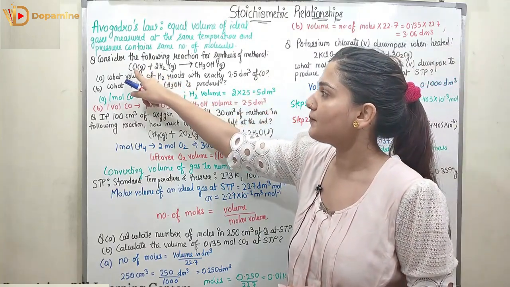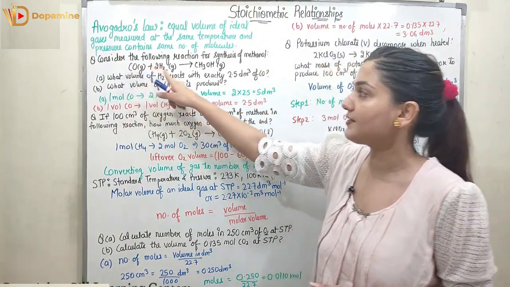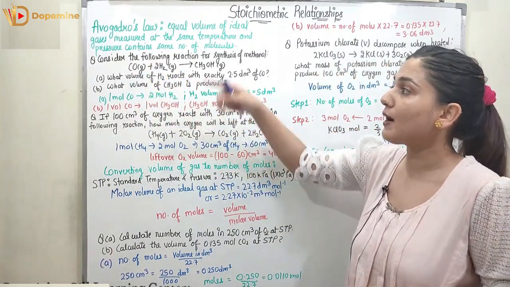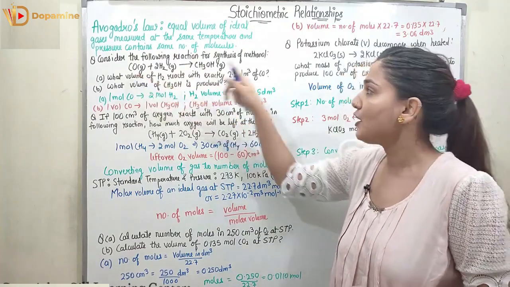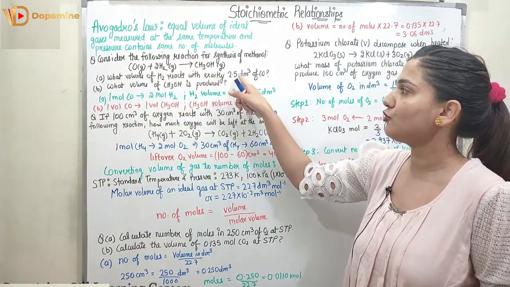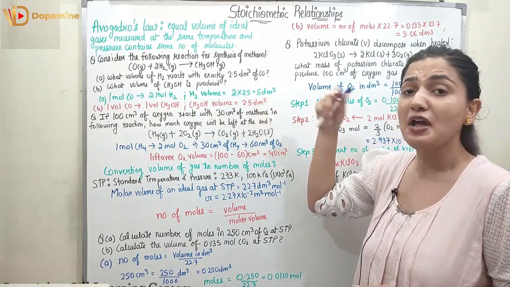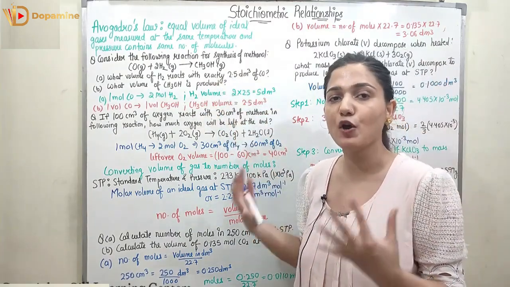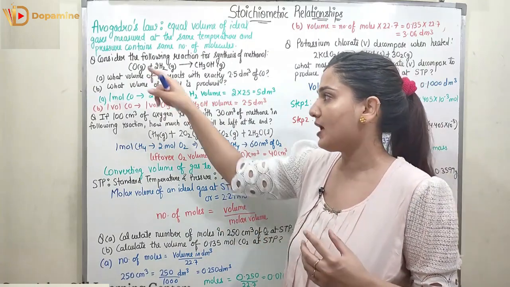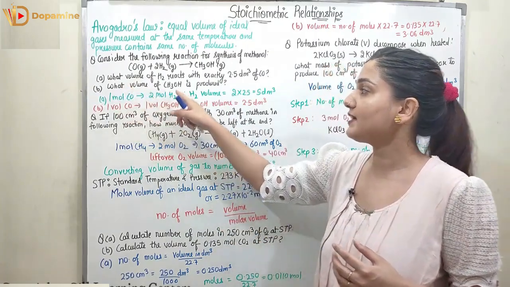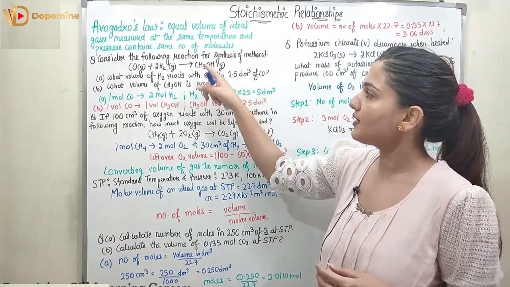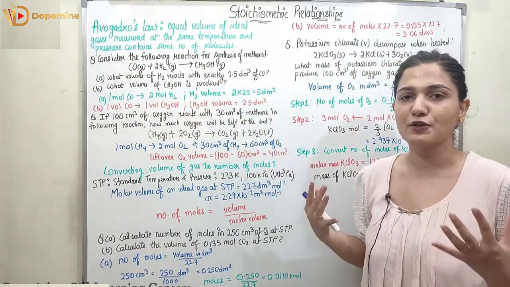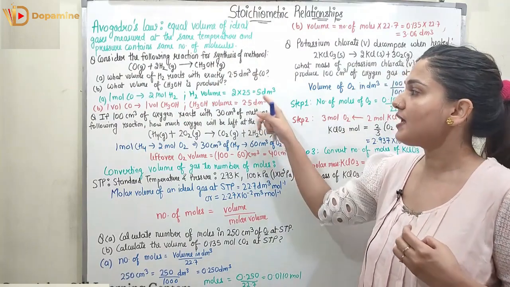We can see from this reaction that 1 mole of carbon monoxide reacts with 2 moles of hydrogen, right? So the hydrogen volume would be twice the volume of the carbon monoxide. If I have 2.5 dm³ of carbon monoxide, we will have 5 dm³ of hydrogen. This is how we can find out how much volume of hydrogen is used. The second part states, what volume of CH3OH is produced? Again, 1 mole of CO gives 1 mole of CH3OH, so it gives 2.5 dm³ of CH3OH.